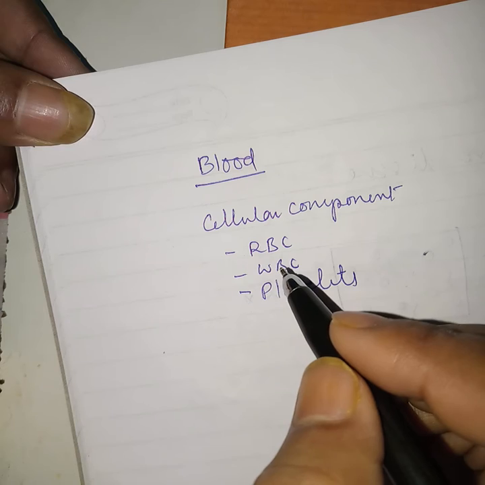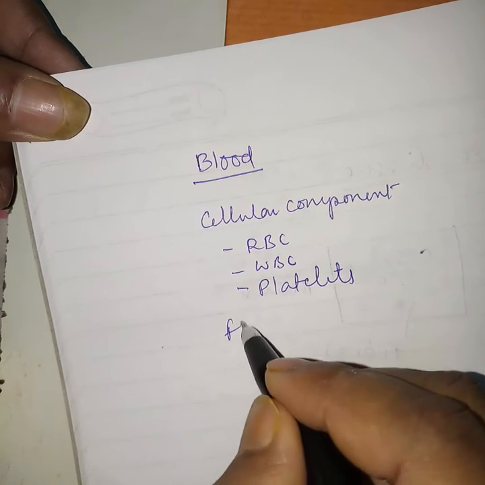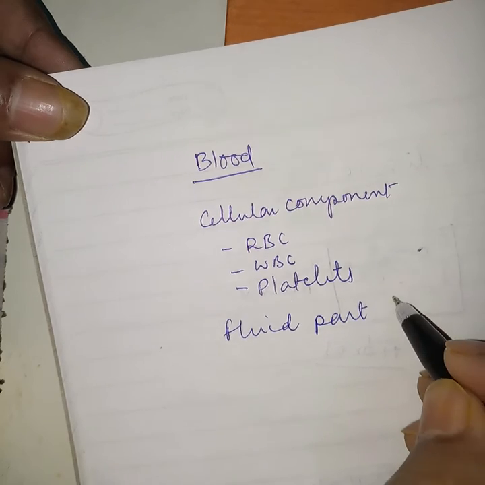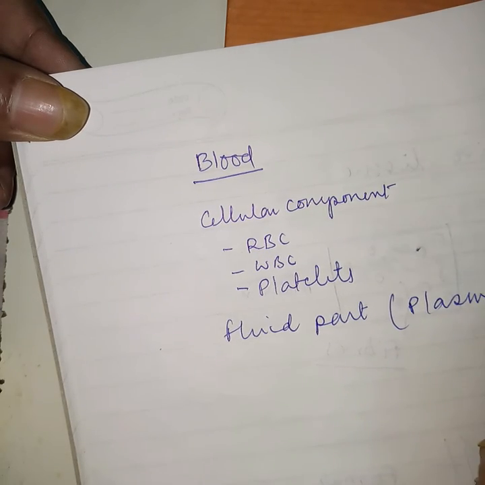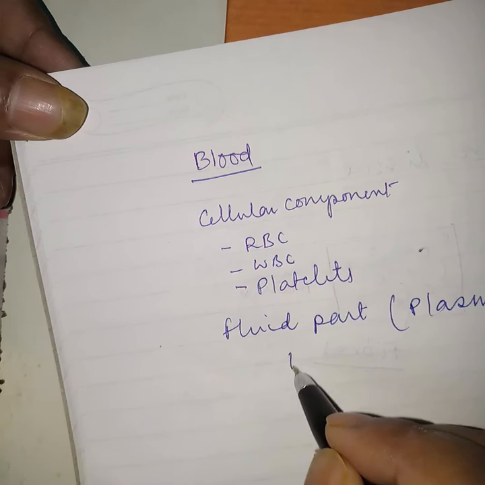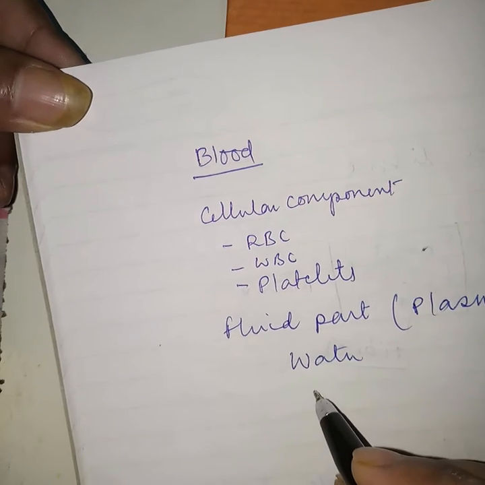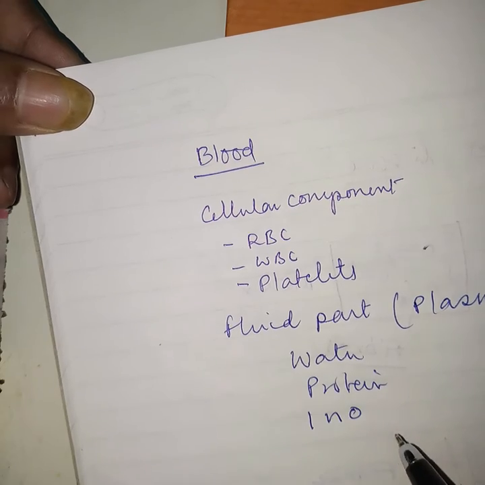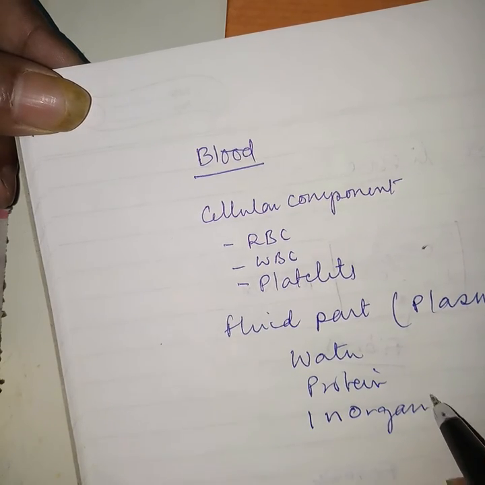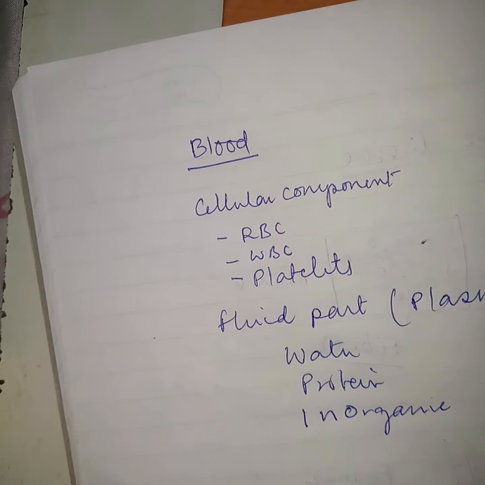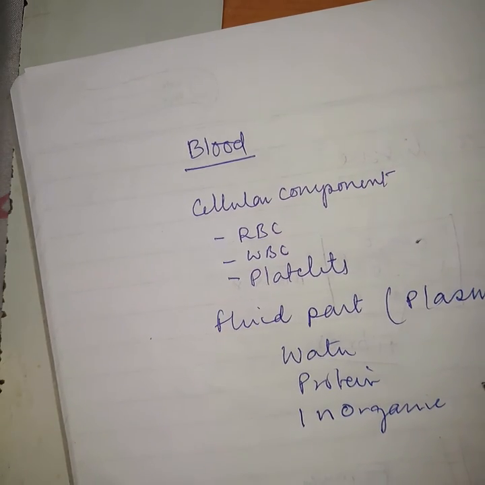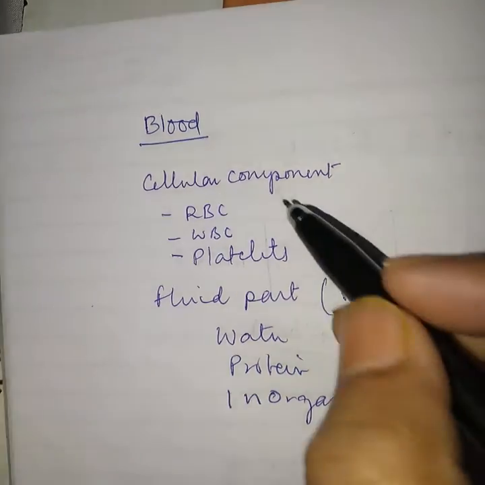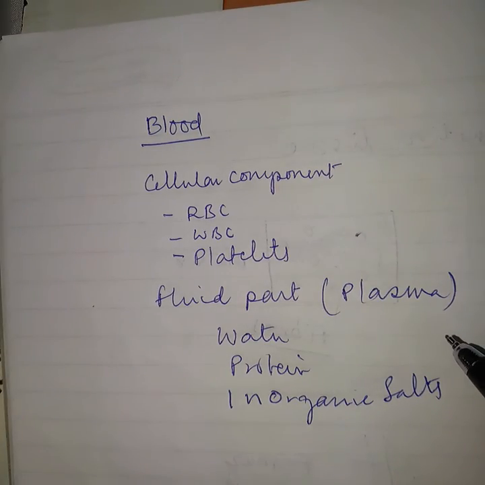These cellular components are dissolved in the fluid part of blood, and this fluid part is called plasma. Plasma consists of water, protein, and inorganic salt. So these are the composition of blood.